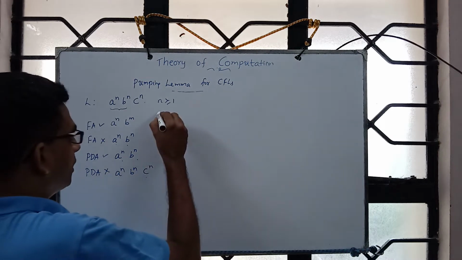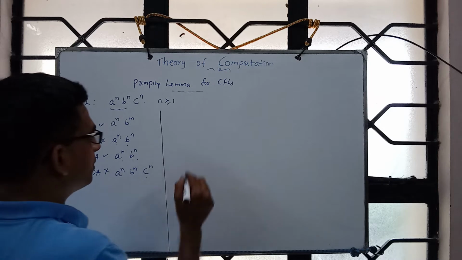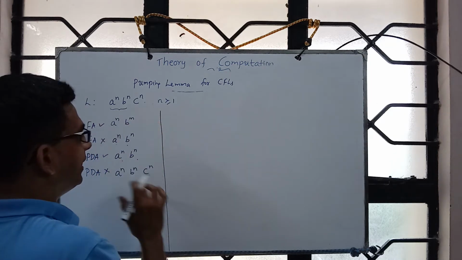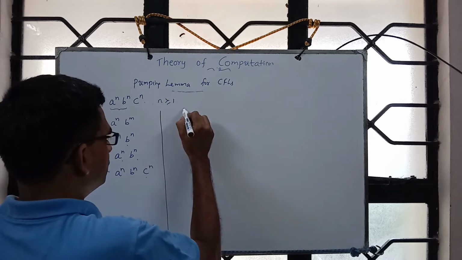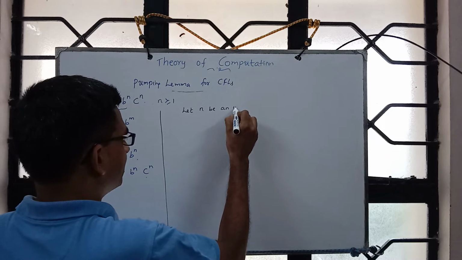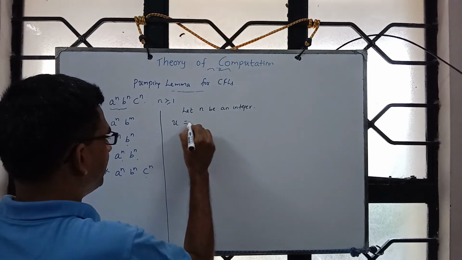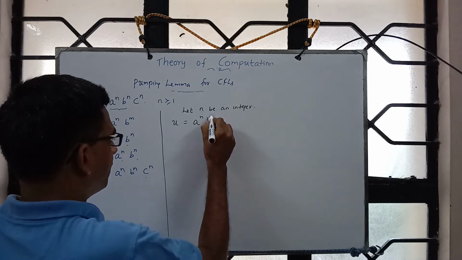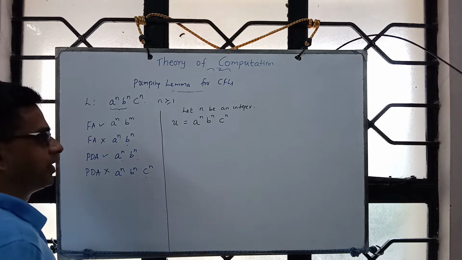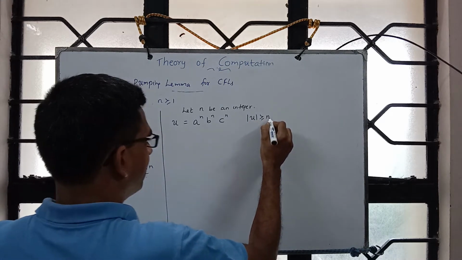Okay, so let's use the pumping lemma. Choose a string of really long length. Let n be an integer. So we choose u to be a power n, b power n, c power n. This is our string. The cardinality of u must be at least n.